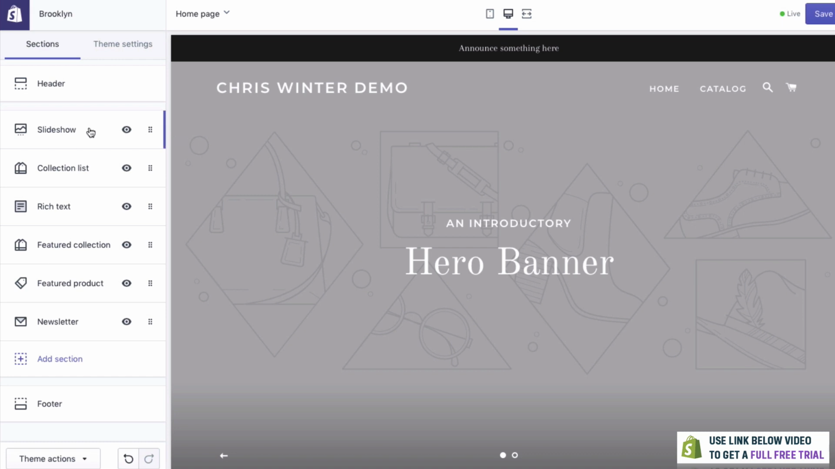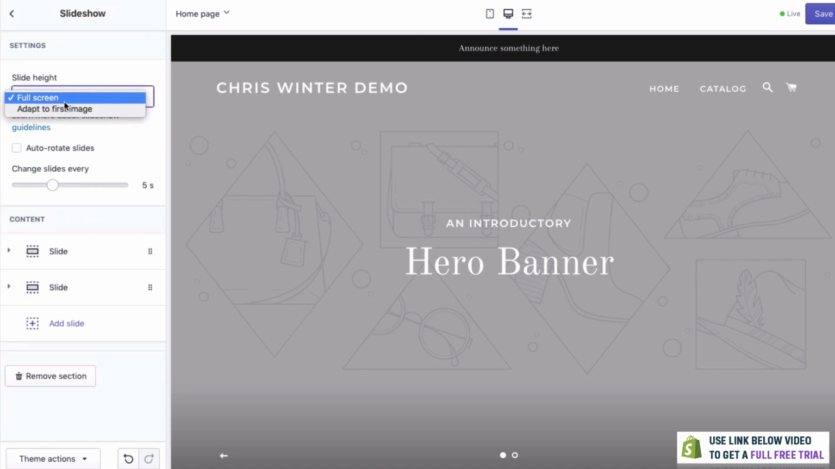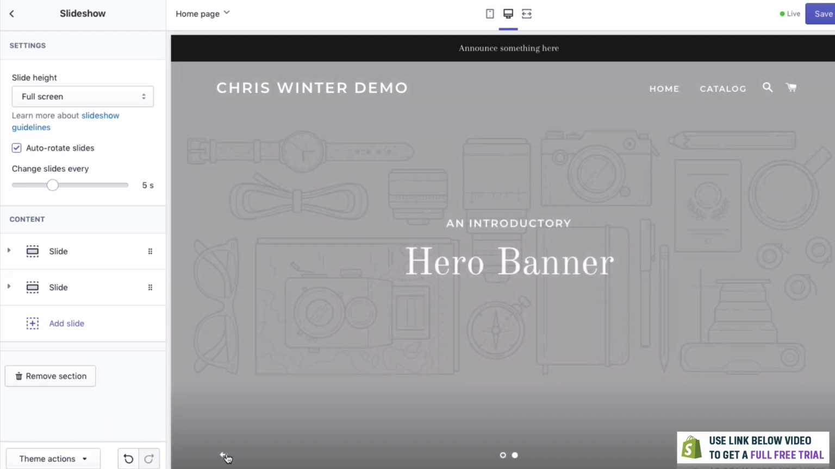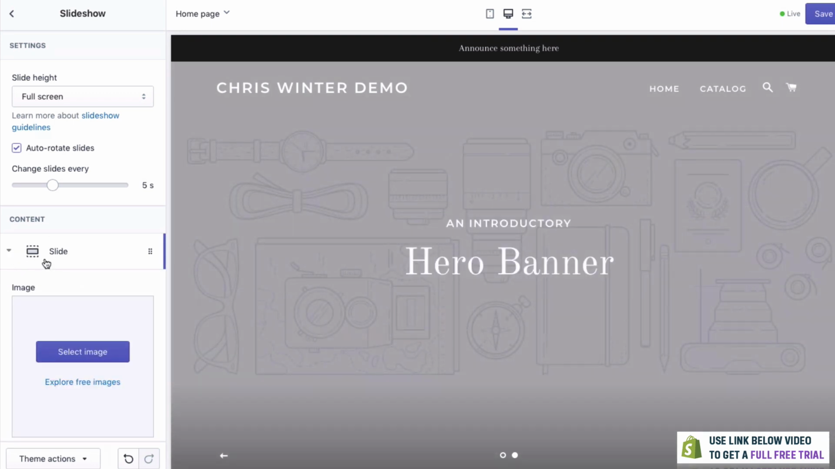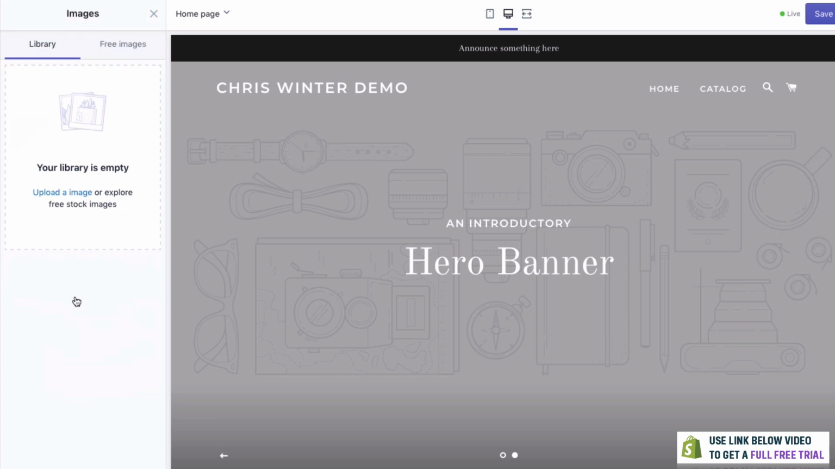To edit this, let's click on slideshow on the top left here. We can change the size. We'll have it full screen for now. We can even auto rotate the slides, so we can have this one going for 5 seconds, and then you'll see in a few seconds it'll just change over to the next one. But we don't have any images here yet, so let's just do this. So to change this first image here, we can click here, then we can select an image.